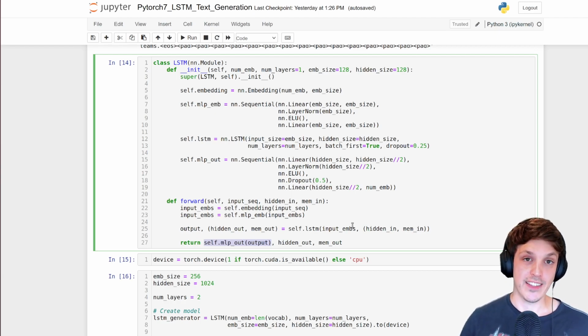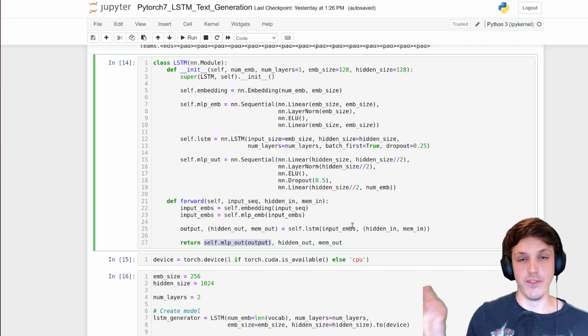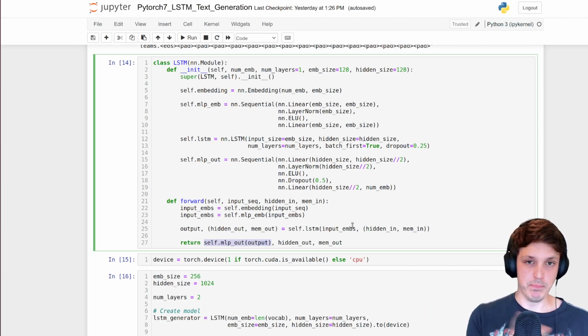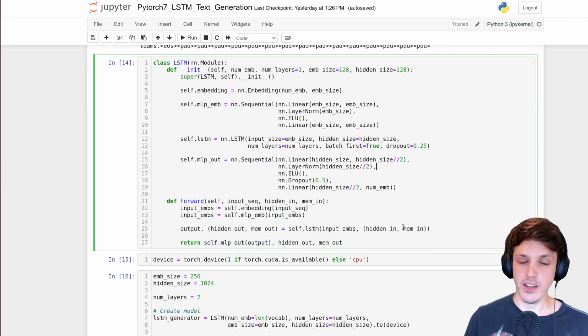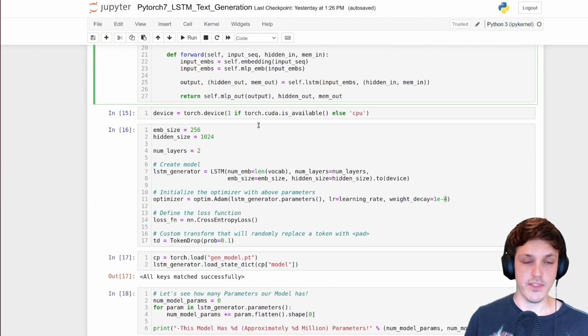So in the text classification, we only took the very last element and then classified from that, right? It would backpropagate through time in that many to one, but we're going to do many to many and perform a classification after every step, again, predicting the next token. Hopefully that makes sense. Just defining my device.